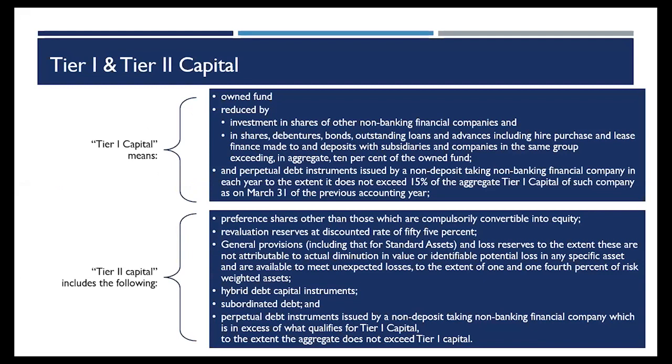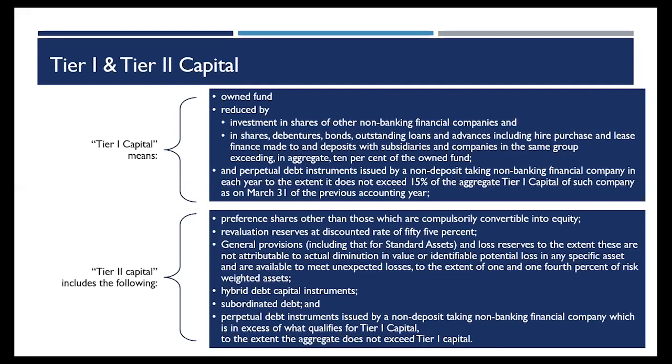If it is preference shares that are compulsorily convertible into equity, those are included over there. Then in case there are free reserves, that is included, the P&L balance. So these are the components which make up my own fund. I have to reduce something from my own fund to arrive at the NOF, or my tier 1 capital.